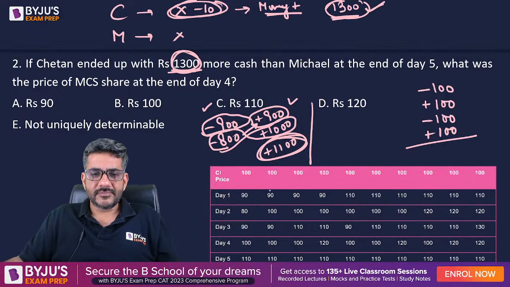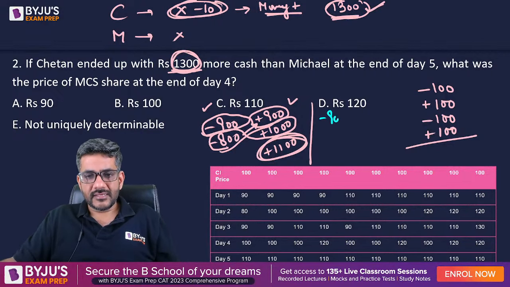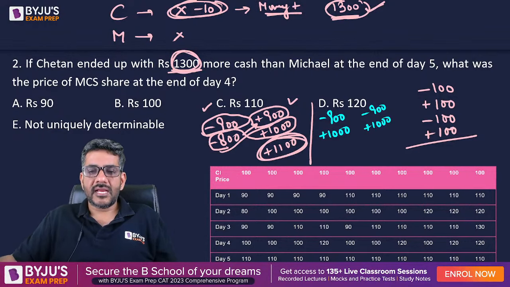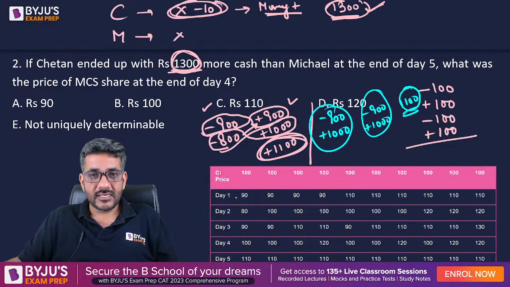In the second case, price went down minus 900. Price went up, he will have plus 1000. And again price went up, so again 1100. फिर से वही हुआ 100, 100 and 1100. That makes it 1300. Third check करो, third day.